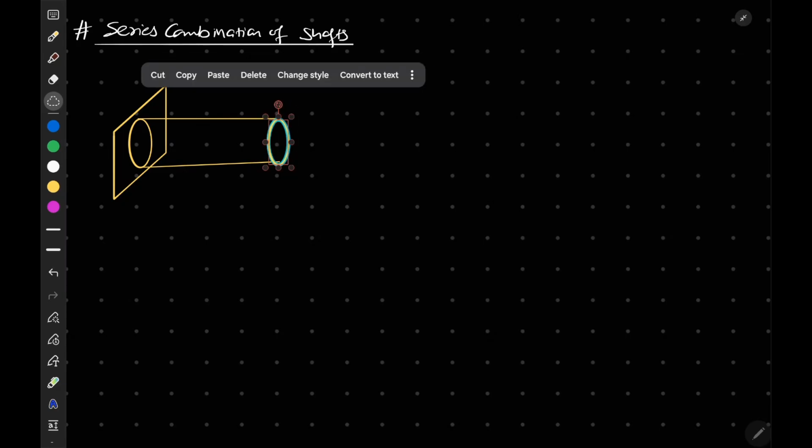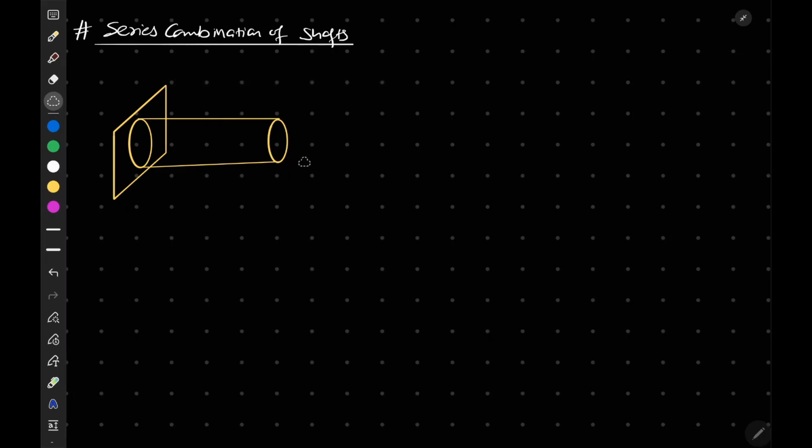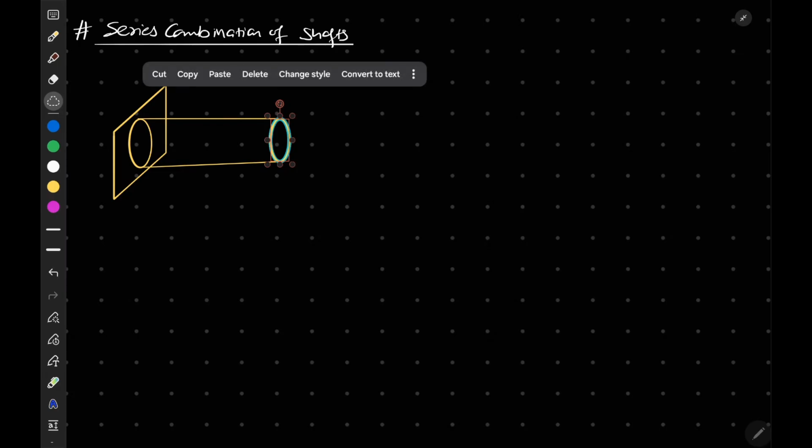Let's say this is our fixed wall. Now we will install a shaft that is fixed to this surface. Let's say this is the size of the shaft. So this is the shaft which is attached to this fixed surface.